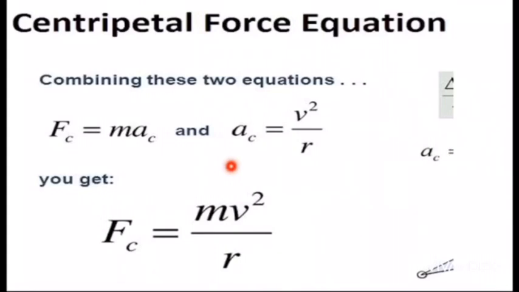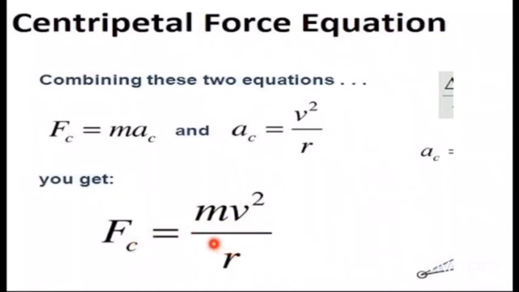We have discussed in Newton's second law of motion that F is equal to ma. By putting the value of centripetal acceleration in the relation of Newton's second law of motion, we get the equation for centripetal force. Centripetal force will be equal to mv square over r.